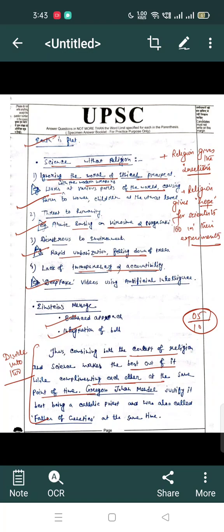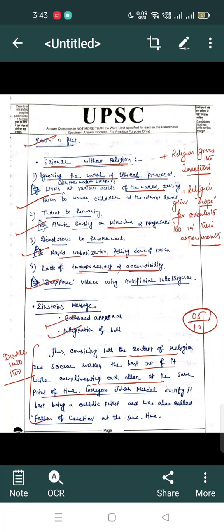They are having science in their hand, so they are allowed to proceed with that. Then it is a threat to humanity, like the atomic bombing at Hiroshima and Nagasaki. Then disasters to the environment, like rapid urbanization, how it is harmful.